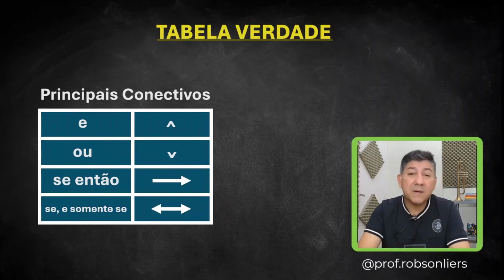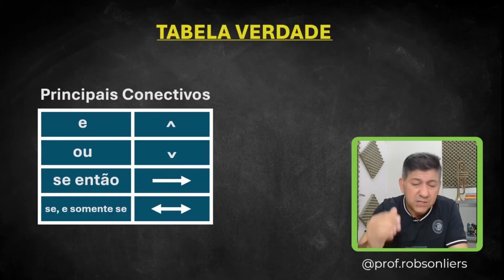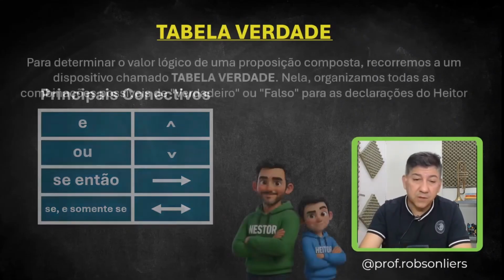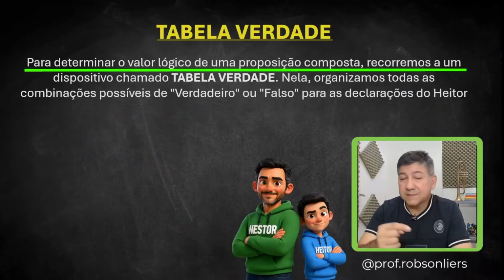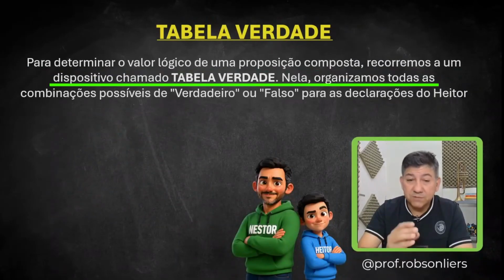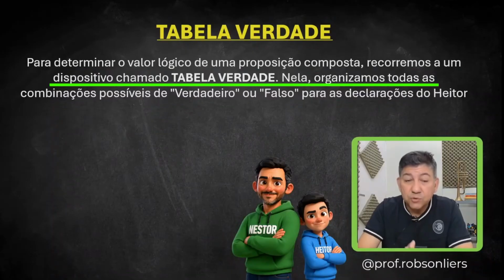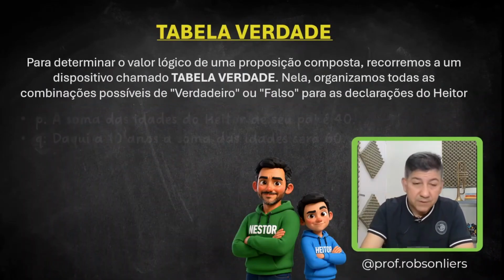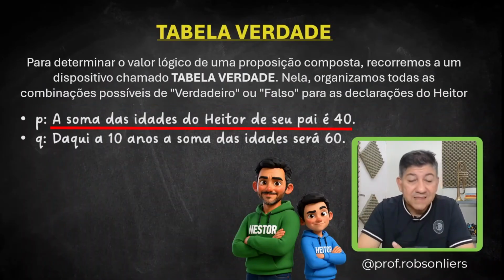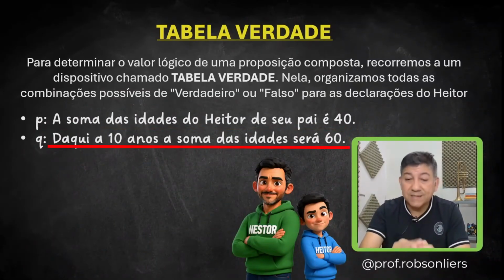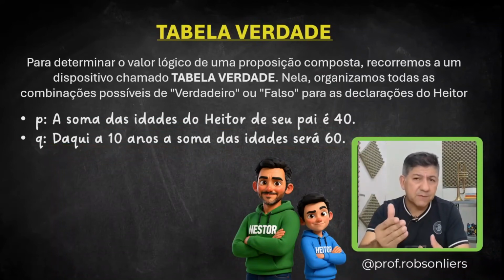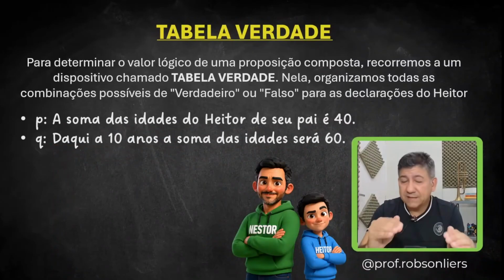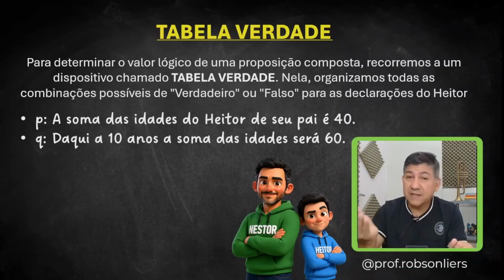Now, what exactly is this truth table? This much-feared truth table that trips up a lot of people in exams. Pay attention here. To determine the truth value of a compound proposition, we use a tool called a truth table. In it, we organize all possible combinations of true or false for Heitor's statements. For example, proposition P: the sum of Heitor and his father's ages is 40. Proposition Q: in 10 years the sum of their ages will be 60. Now, I have a question for you. Is proposition P true or false? And what about proposition Q? Is it true or false? Well, then it can be either true or false, right?